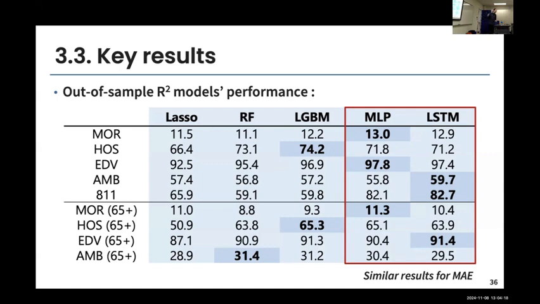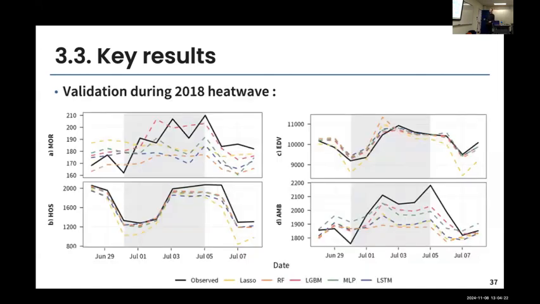Probably not. So we look at what the models were predicting during the 2018 heat wave. In gray, it's the heat wave period. We look 3 days before, 3 days after. We have the mortality here, the hospitalization here, the ED visit, and the ambulance transport. This is in the general population. We also have the result for the 65 plus population, but they show the same thing. And the different colored lines here are the different predictions of the models.